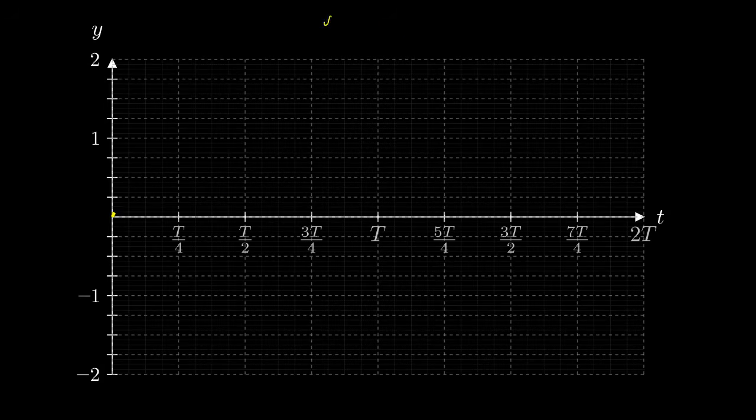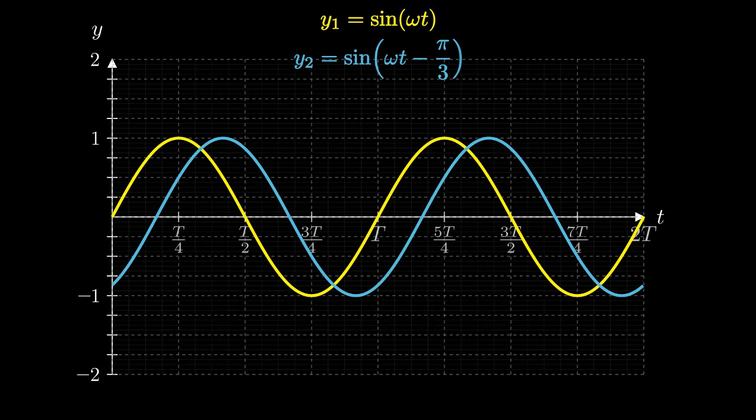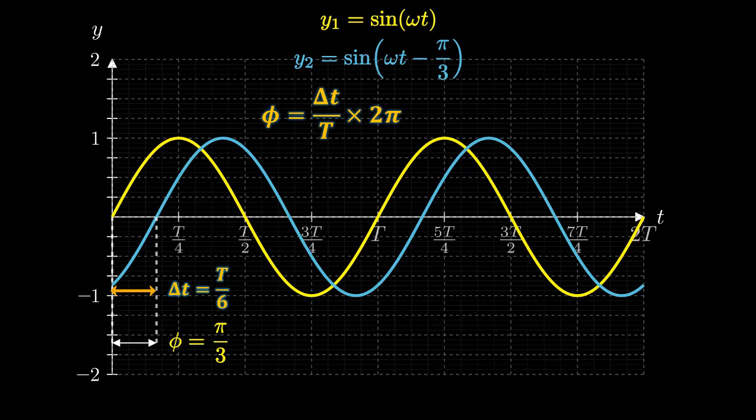What we can take away from this is that any time offset can be linked to a phase difference. This can be written in the most general case as phi equals delta t over capital T times 2 pi, where delta t is the time offset between the two periodic cycles and capital T is the time period. This equation is essentially telling us that a time offset is directly proportional to a phase difference.